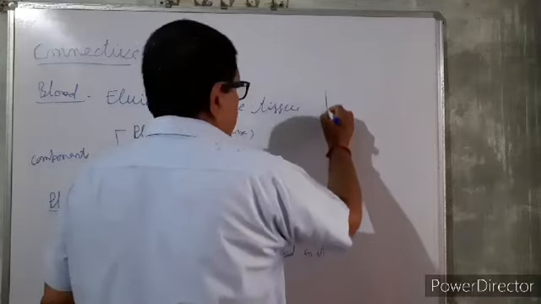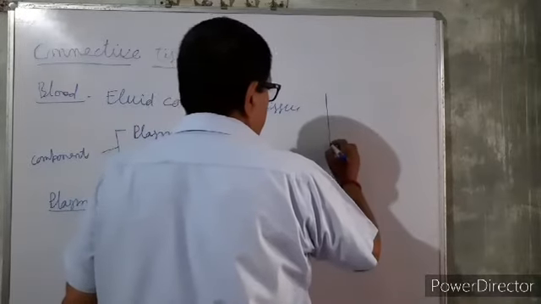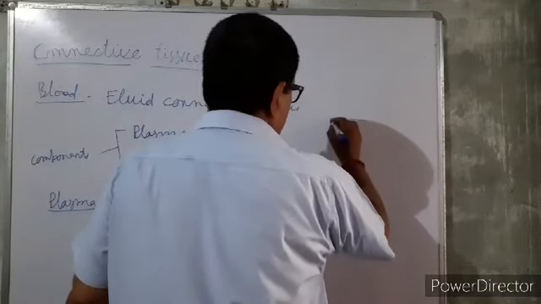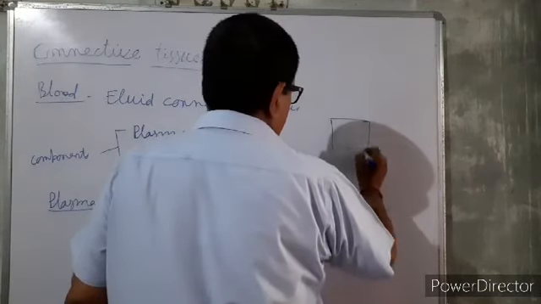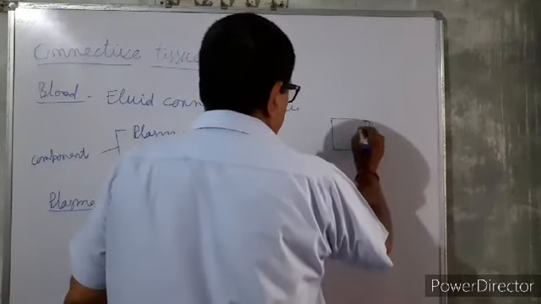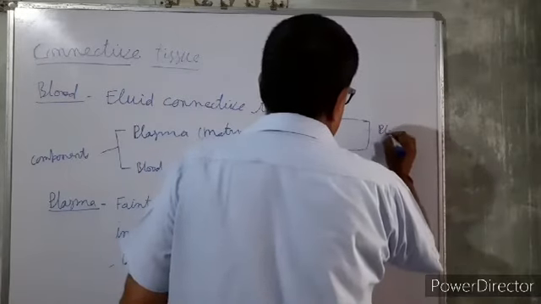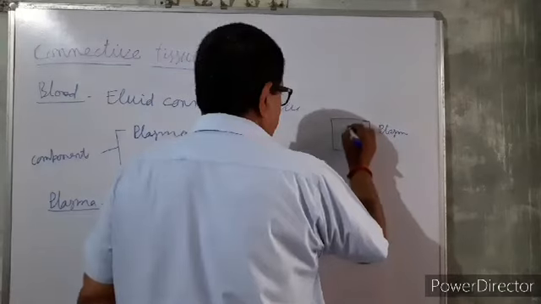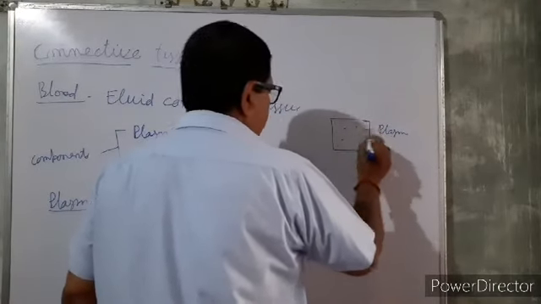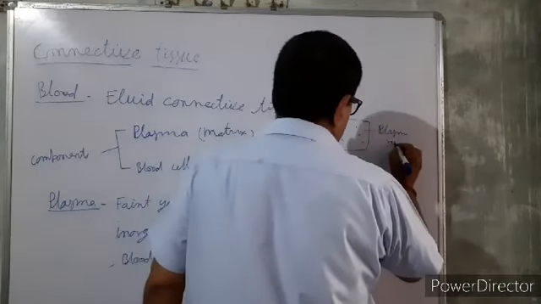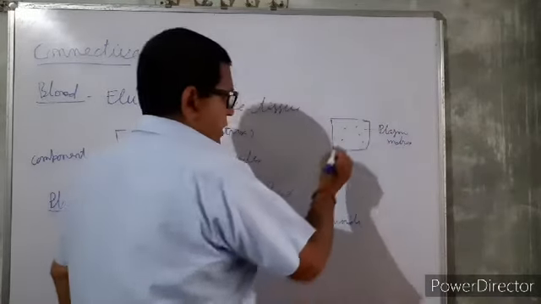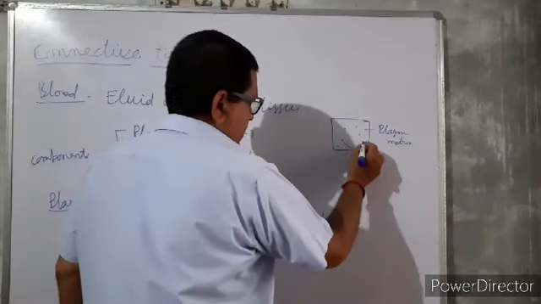If you see one diagram about the blood, suppose this is the blood and this is the plasma. These are the plasma, which makes the matrix, and these are the blood cells.